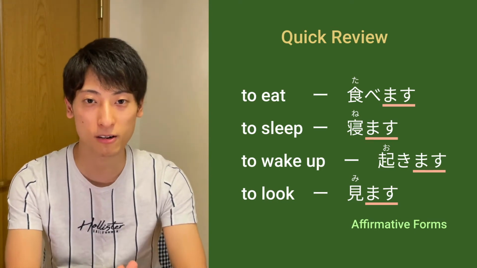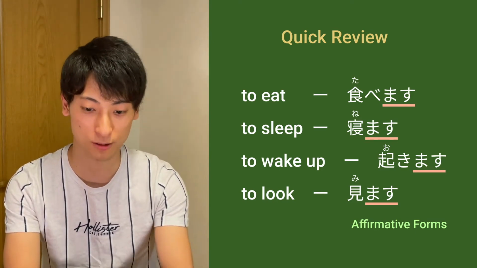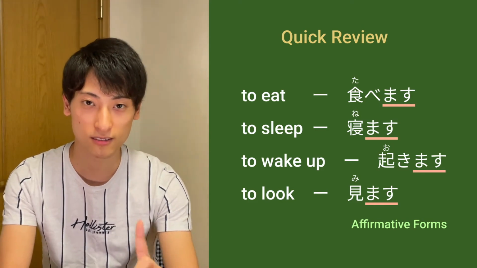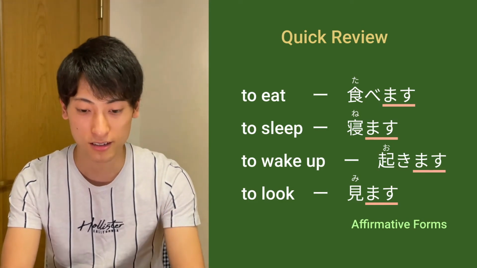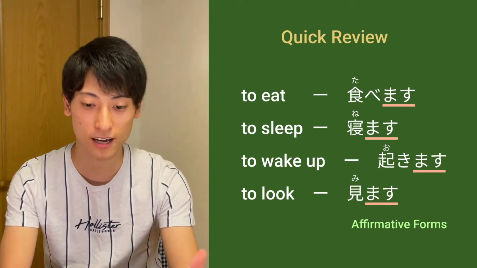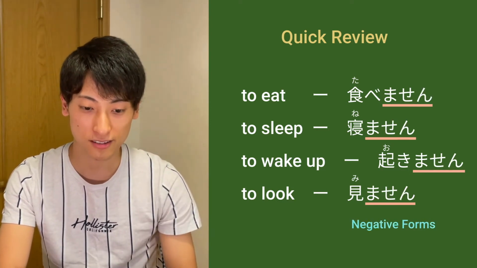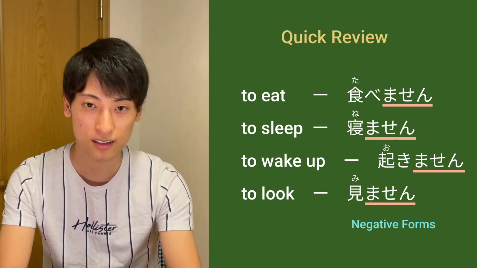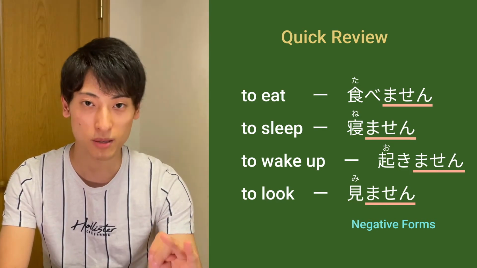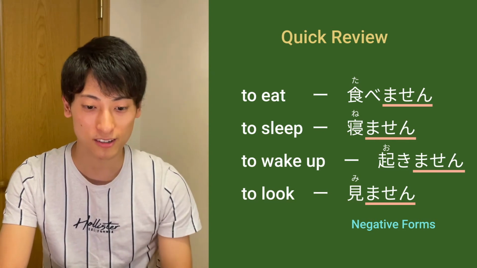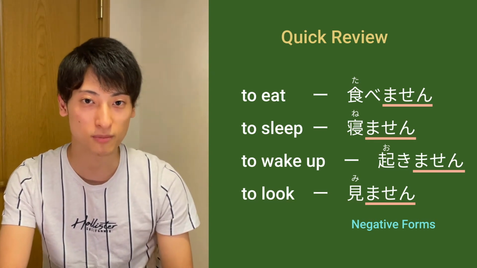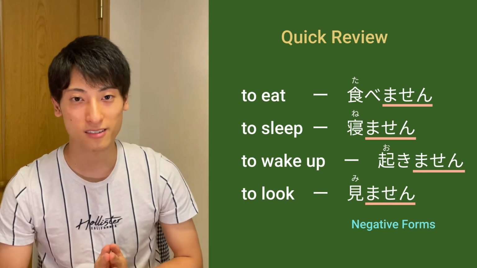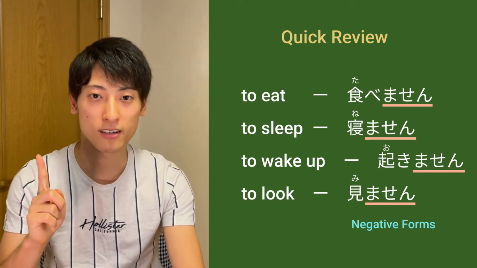Okay, then now let's conjugate into negative form. And I'm gonna count 5 seconds again. Right, so here are answers. 食べません, 寝ません, 起きません, 見ません. So you can just replace る into ません, right? It's pretty easy. Right, so now you mastered the first verb category, Ru-verbs.